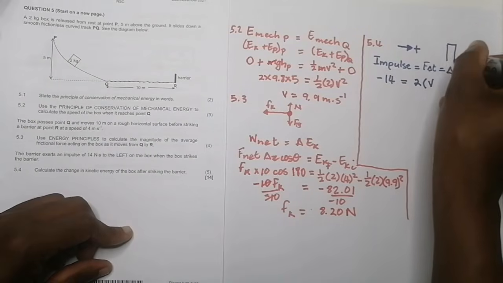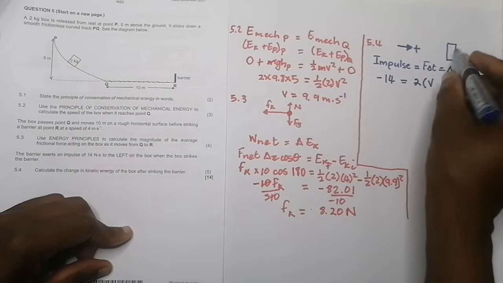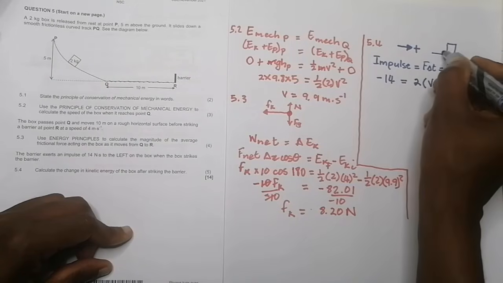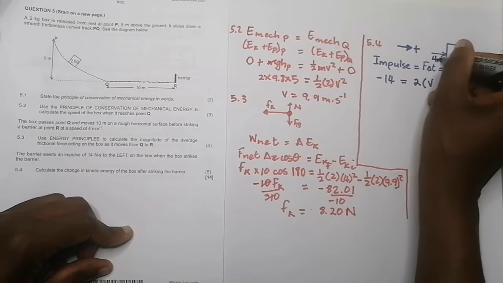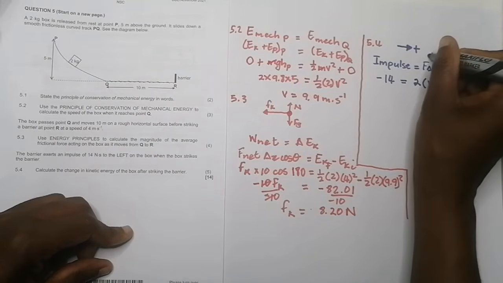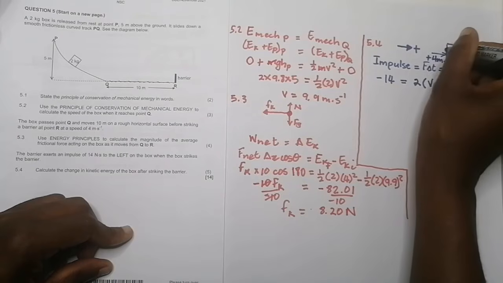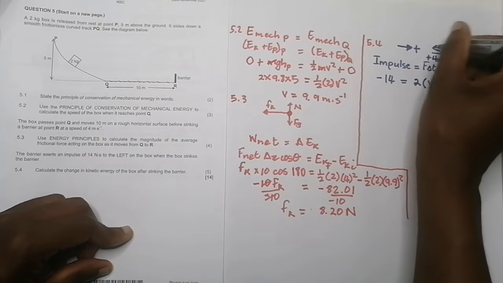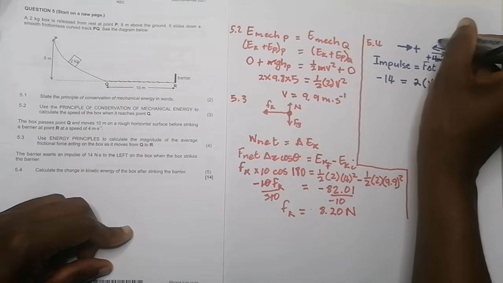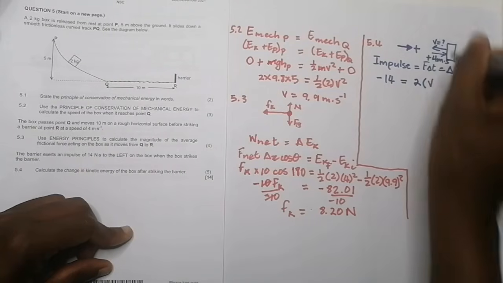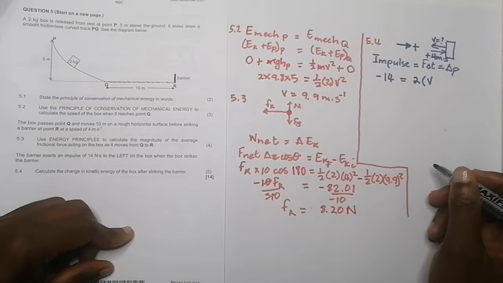So if we look at our box, it was moving at positive 4 meters per second when it collided, right? But then it experienced an impulse in that direction. So we don't know what the velocity is over there.